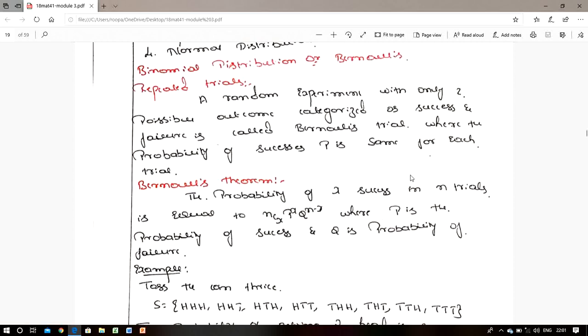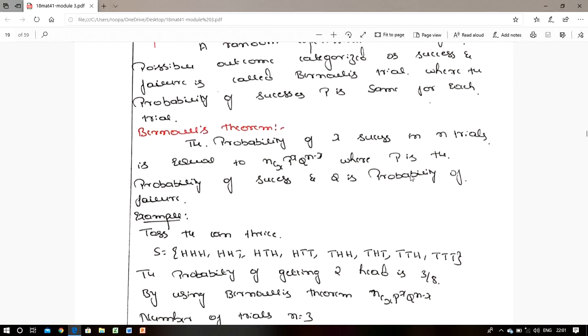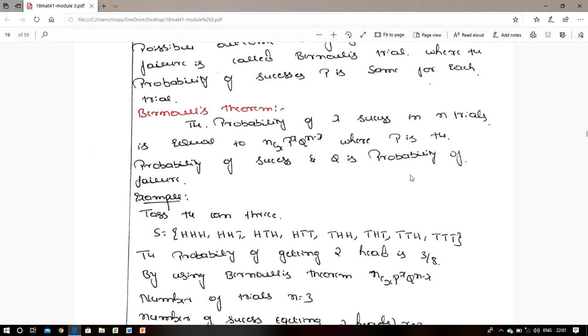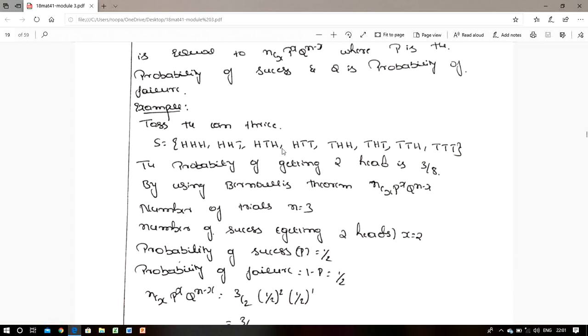Next we come to Bernoulli's theorem. Bernoulli's theorem states that the probability of x successes in n trials is equal to nCx p to the power of x into q to the power of n minus x, where p is the probability of success and q is the probability of failure, n is the number of trials and x is the number of times the given experiment is a success. Now I take one simple example.